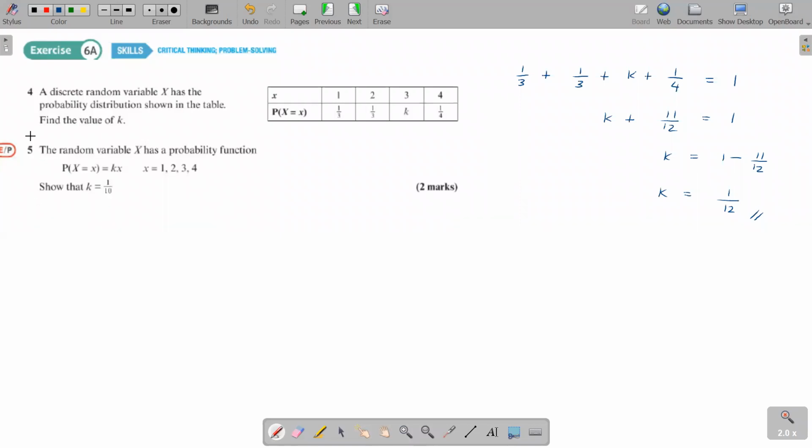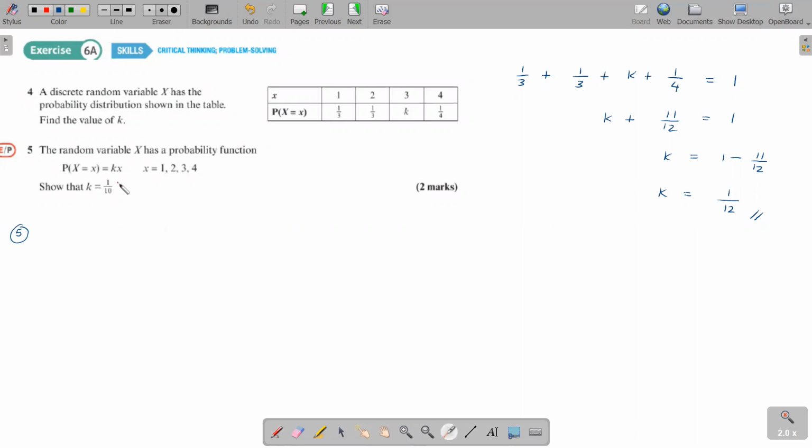Then I'll move to question number 5. The random variable capital X has a probability function. Can you see? So a probability function is given to you. Show that k is 1 over 10. But how do you work with a probability function? The probability function and the probability table are representing exactly the same thing.